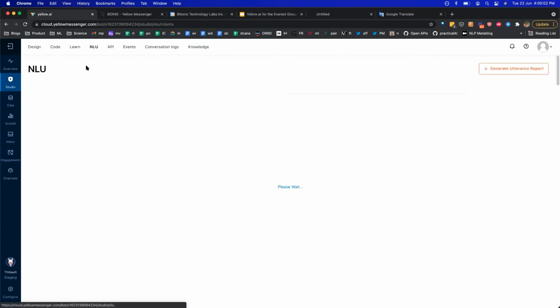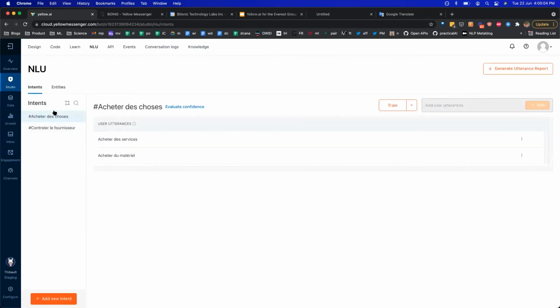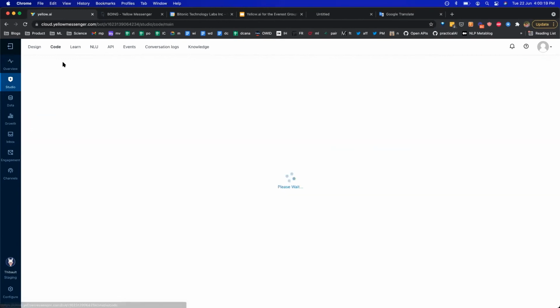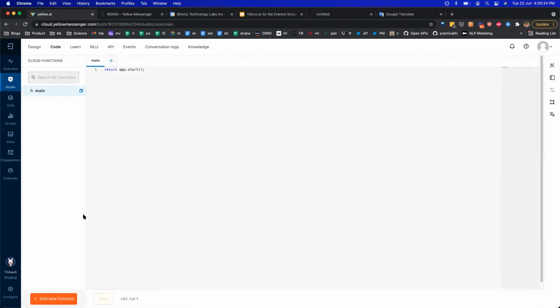We touched upon NLU a little bit. So we looked at intents. There are also entities, of course, which means we can understand things like dates, places, organization names, people names, etc. out of the box. Along with that, there's of course the code section, which means, if there is a more complex transformation that you have to do, you can go ahead and add functions here.